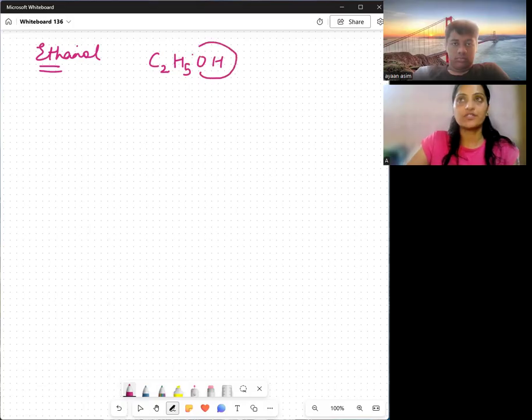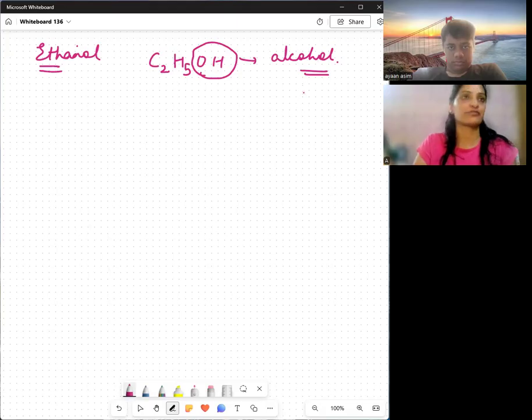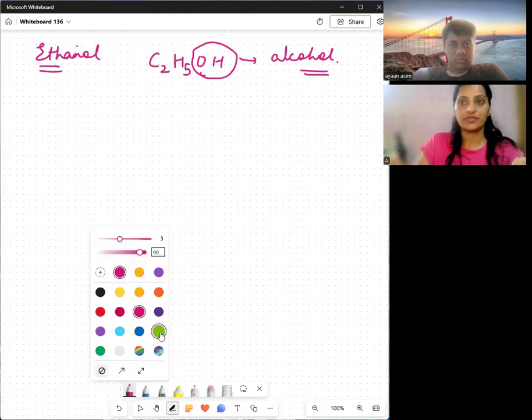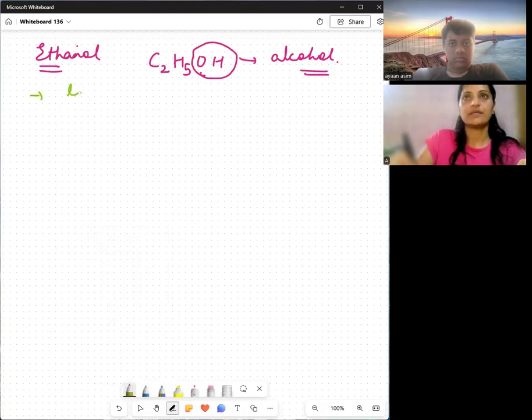This OH group indicates that it's an alcohol. The functional group is alcohol, and hence it is a member of the alcohol homologous series. It is the second member of the homologous series. It is liquid at room temperature, right? This is liquid at room temperature.